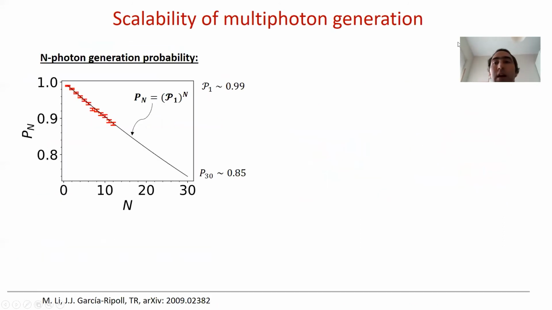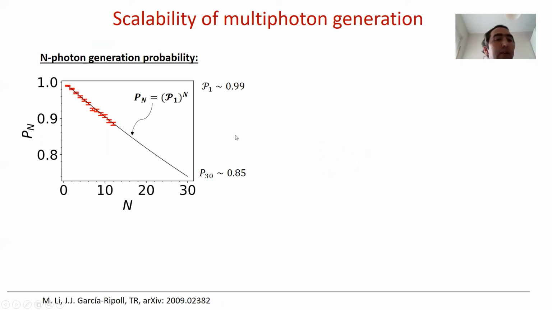So in this last slide, I want to discuss the scalability of this approach when increasing the number of emitters. We did a calculation with quantum trajectories to calculate the P_N, which is the probability of emitting n photons exactly on independent waveguides at the same time. And we see that up to 12 emitters, what we could calculate, within the error, this matches very well with the limit of having exactly perfectly synchronized n photon emitters, which will be an exponential decay with the probability of emitting 1 photon on each channel.